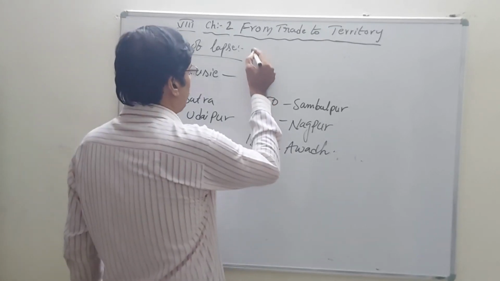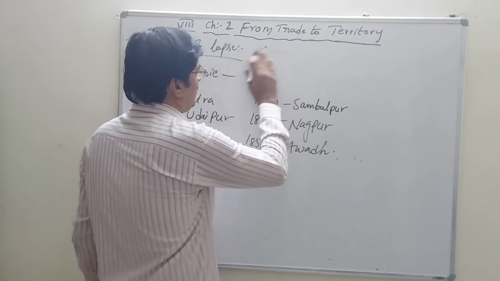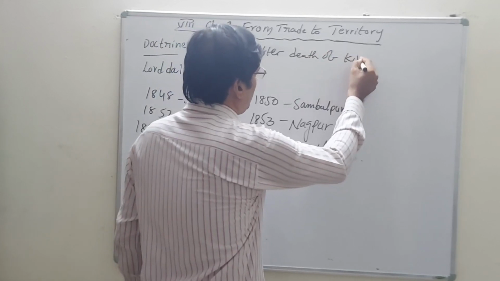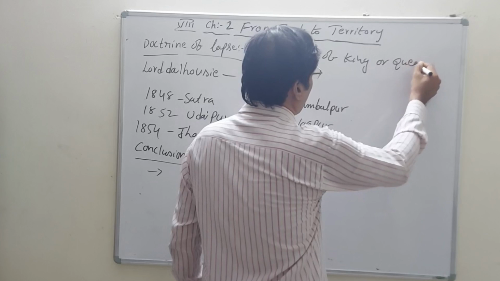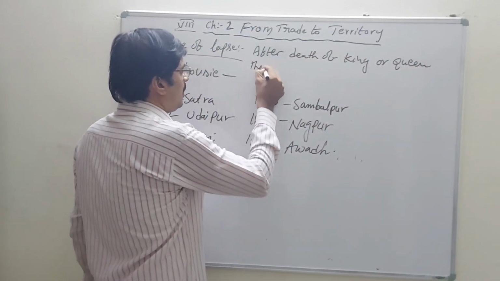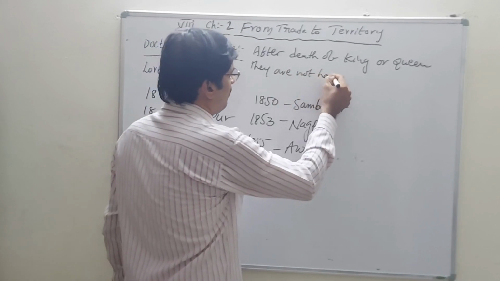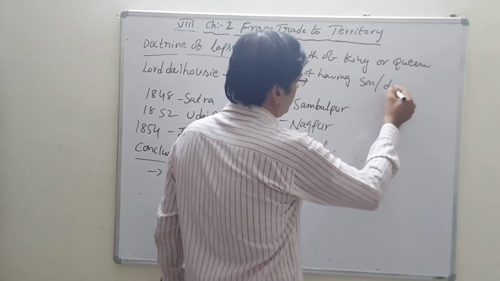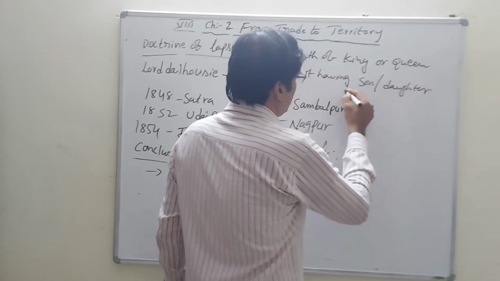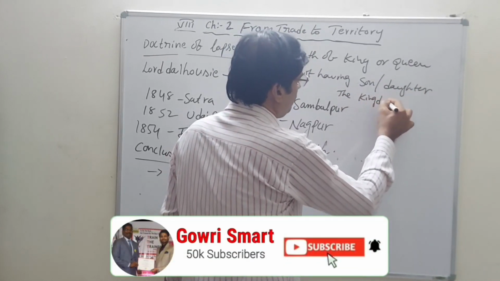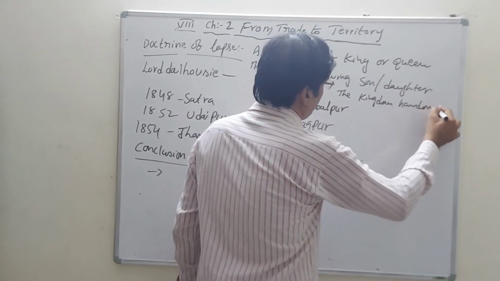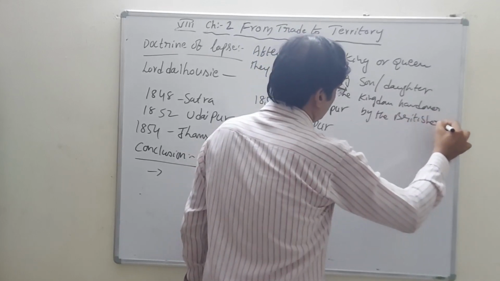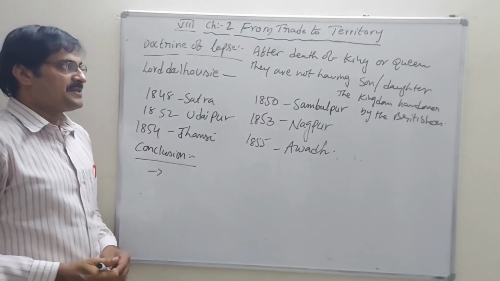Again I repeat it. The Doctrine of Lapse means that after the death of a king or queen, if they have no son or daughter, the kingdom is handed over to the Britishers. This is the Doctrine of Lapse.